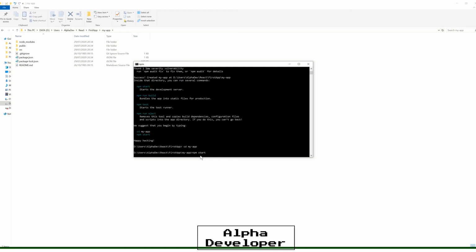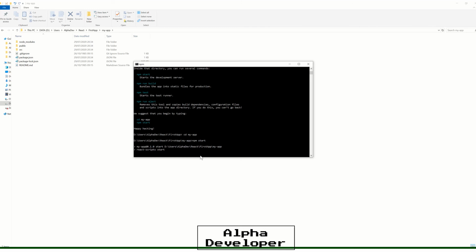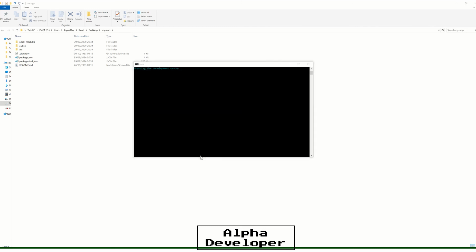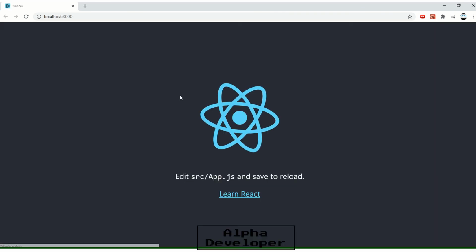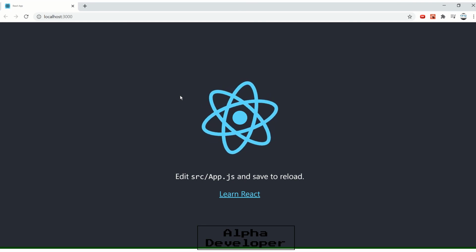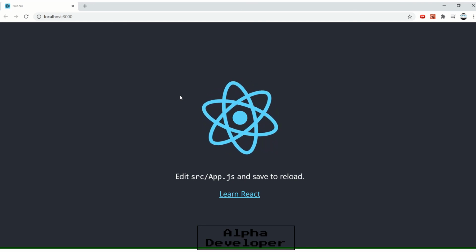After I type that in, React is starting and the window is just opening up. Let's bring it here. And there you go. That's the React app running.